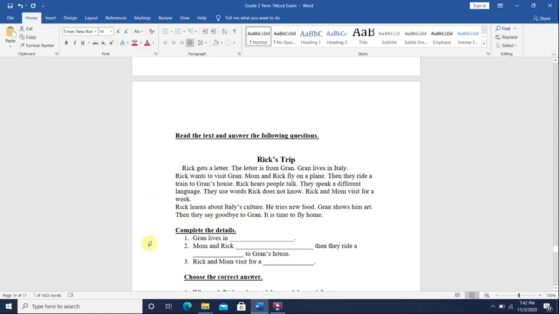Now we have to read the paragraph one more time. You will read the paragraph or the story 2 times to understand the details. So if you read it again, Rick's Trip. Rick gets a letter. The letter's from Gran. Gran lives in Italy. Rick wants to visit Gran. Mom and Rick fly on a plane. Then they ride a train to Gran's house.